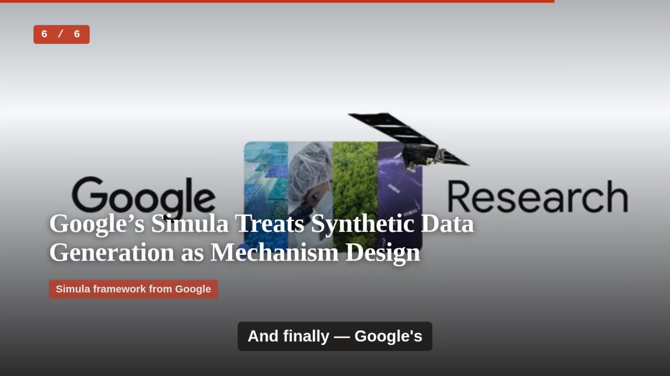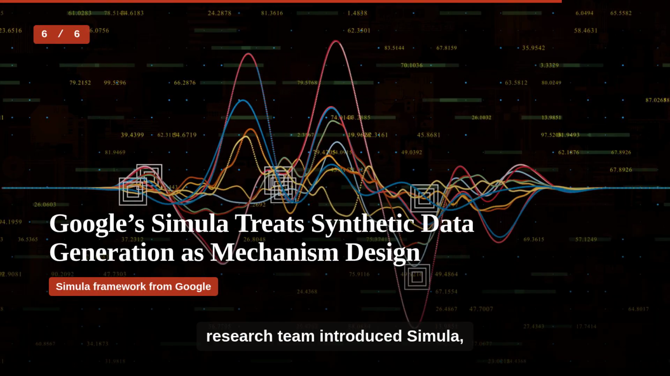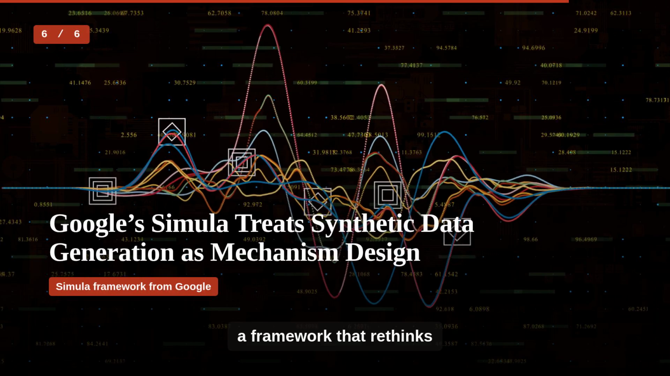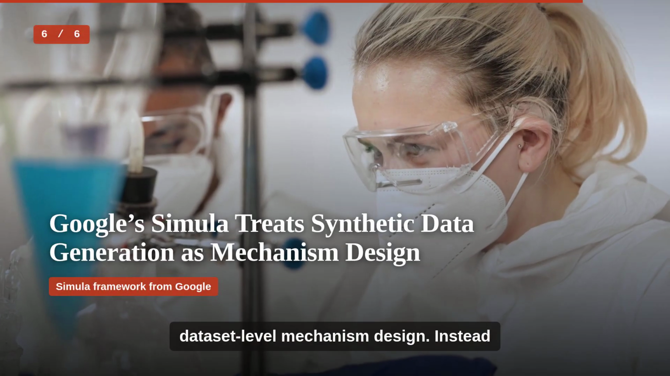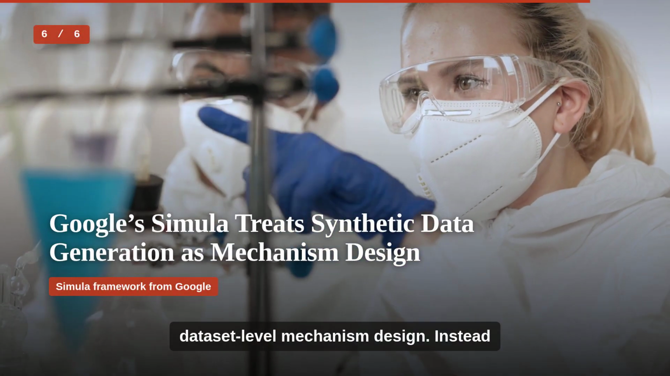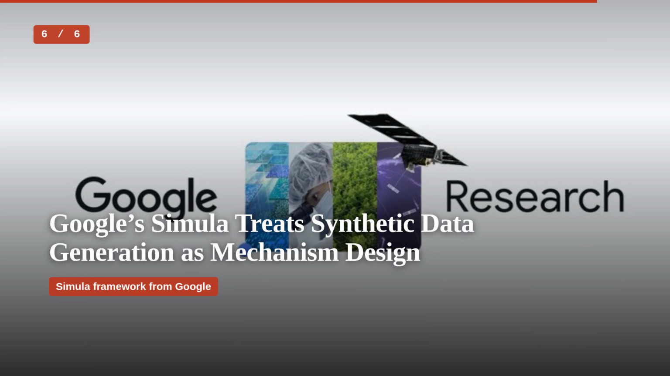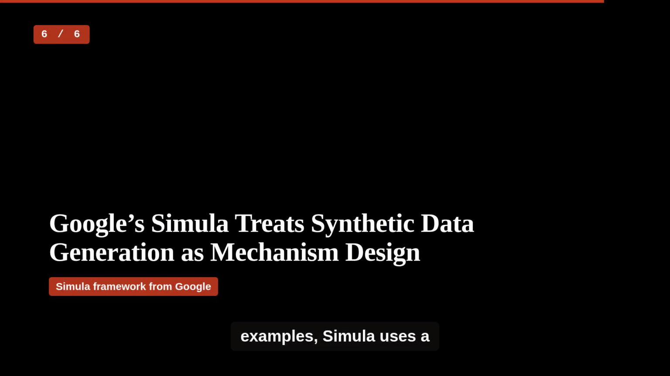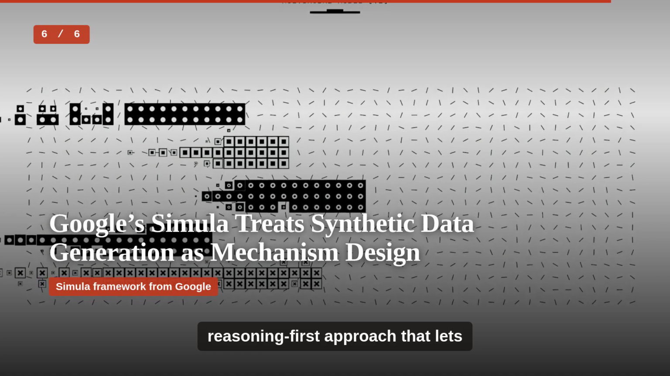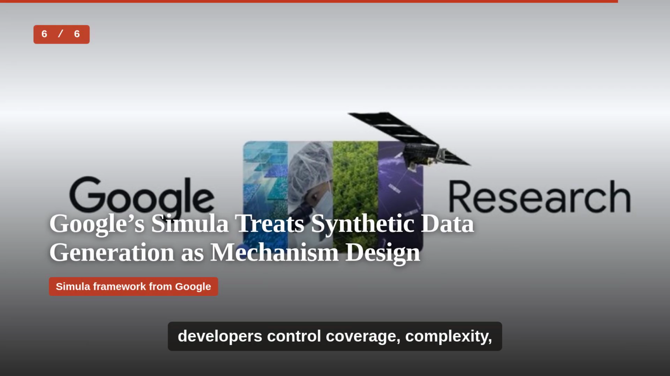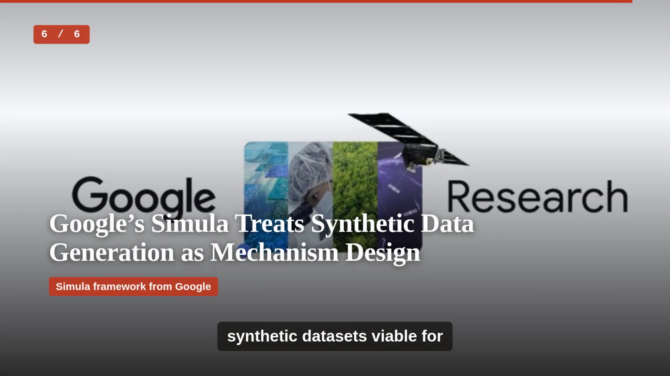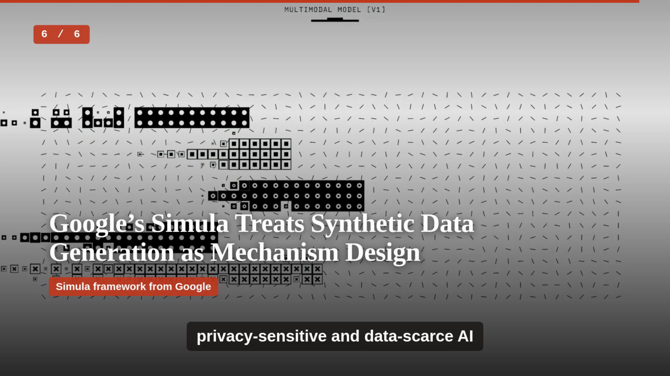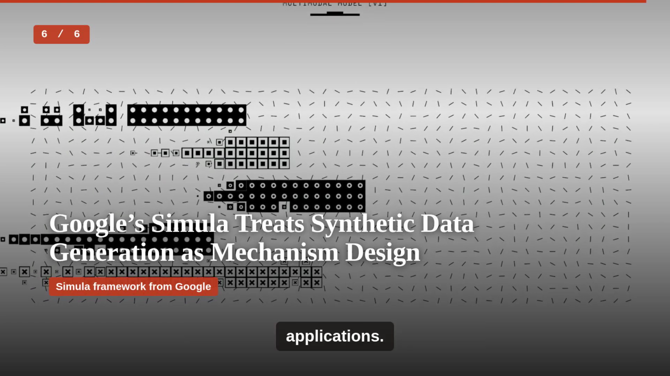And finally, Google's research team introduced Simula, a framework that rethinks synthetic data generation as dataset-level mechanism design. Instead of starting from seed examples, Simula uses a reasoning-first approach that lets developers control coverage, complexity, and quality. This makes synthetic datasets viable for privacy-sensitive and data-scarce AI applications.